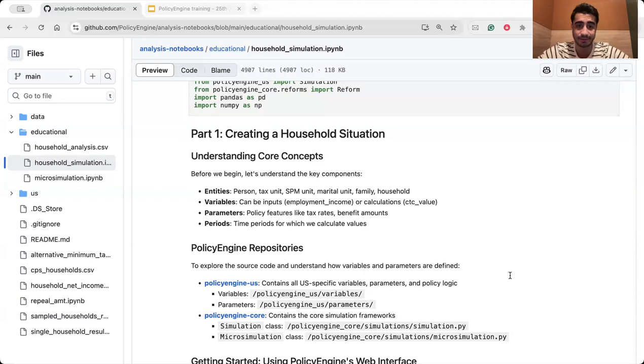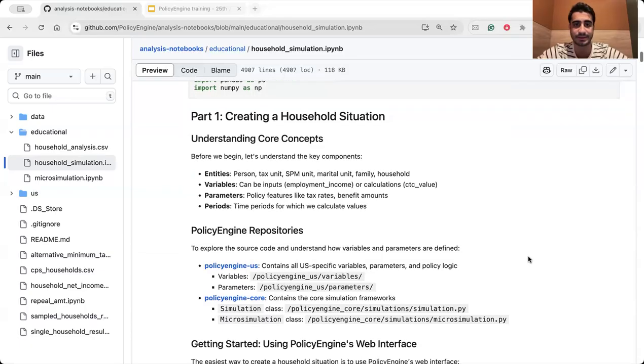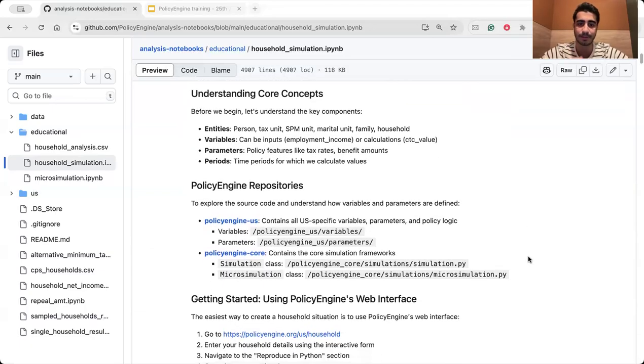We have different variables, which can be inputs like employment income, or variables calculated after the fact, like the child tax credit, or CTC, values. We have parameters like tax and benefit values and amounts. We have period, for example, different years we can apply.